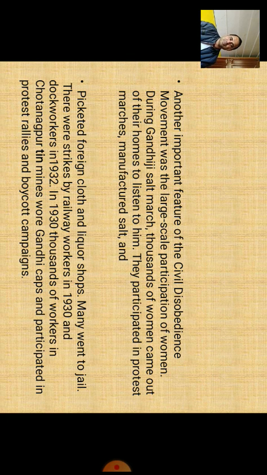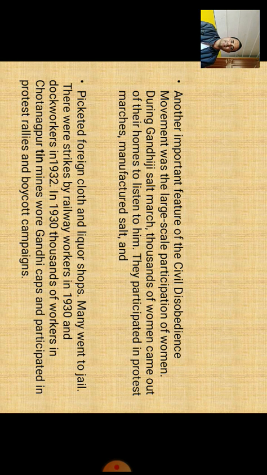Another important feature of the civil disobedience movement was the large-scale participation of women. This is the first time women came forward. No doubt in the non-cooperation movement also there was participation of women, but in comparison with the non-cooperation movement, women's participation in civil disobedience is seen in large numbers. During Gandhiji's salt march, thousands of women came out of their homes to listen to him. They participated in protest marches, manufactured salt, and picketed foreign cloth and liquor shops.